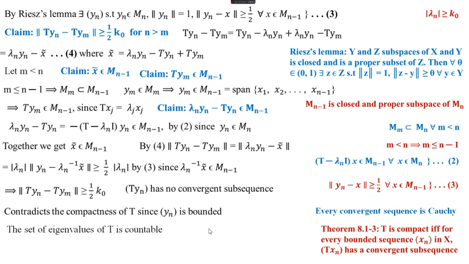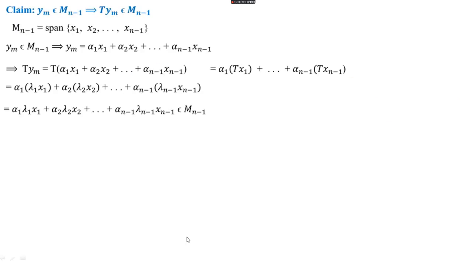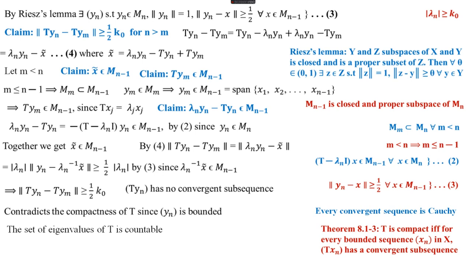So our assumption, that there is a k naught such that norm of lambda n greater than k naught is infinite, is a wrong assumption. So we can say that the set of eigenvalues of T is countable. And from the definition of accumulation points, we can also say that the only accumulation point is 0.